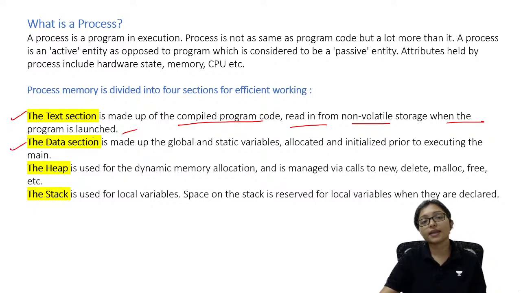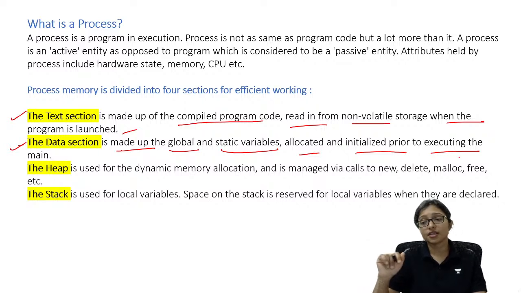The data section is made up of global and static variables. Global variables and static variables are allocated in the data section and initialized prior to executing main, so they are initialized before execution only. The heap section is used for dynamic memory allocation, using things like new, delete, malloc, free.